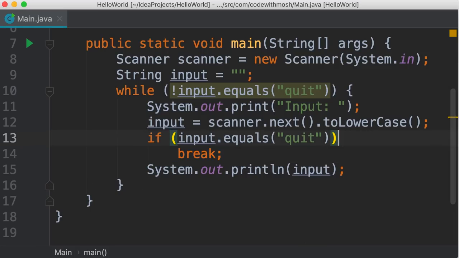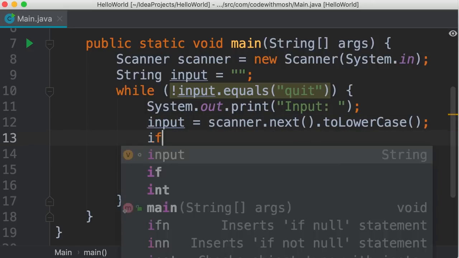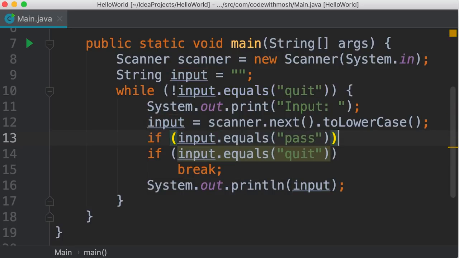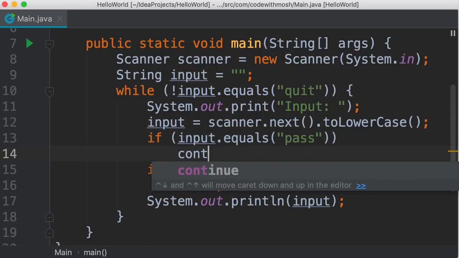We also have the continue statement that moves control to the beginning of a loop. Let me show you. So let's imagine if the user types pass, we don't want to echo that, but also we don't want to terminate the loop. We want to ask the user to try one more time. So after we read the input, we can check to see if input equals pass. This is where we use the continue statement.